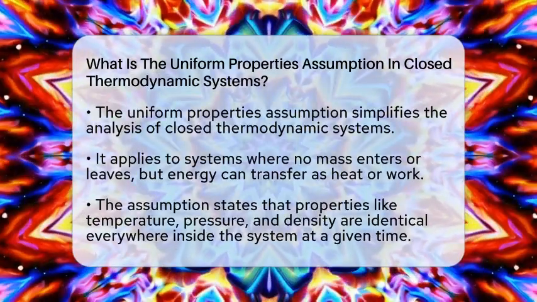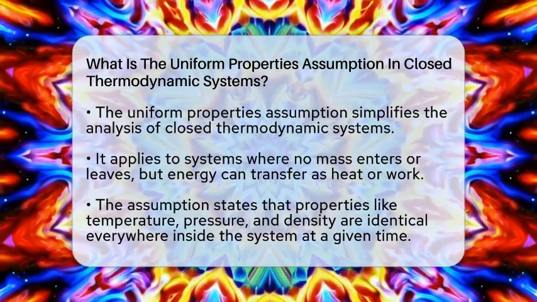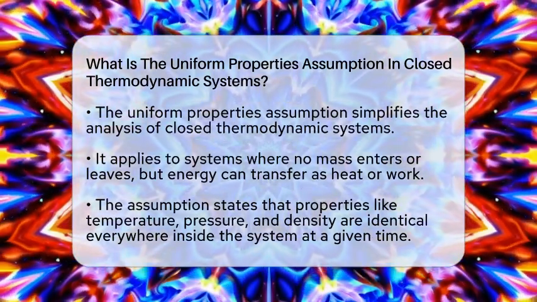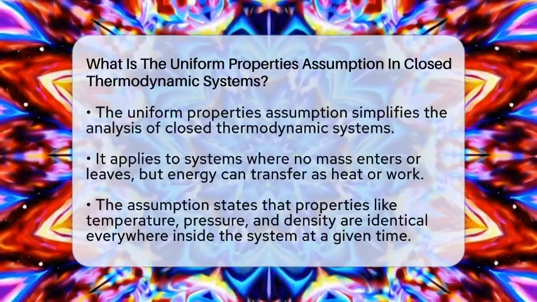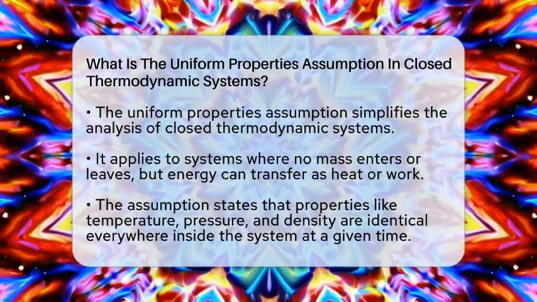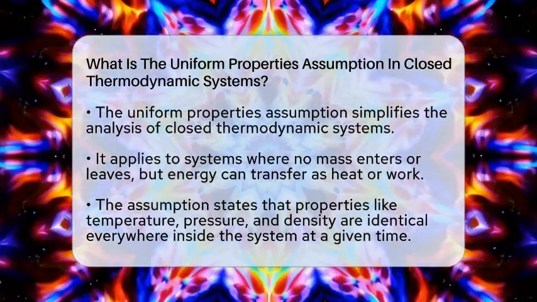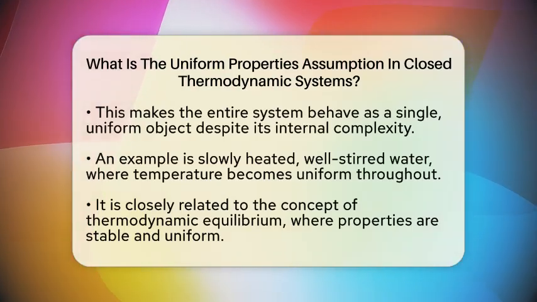When we say a system is closed, it means no mass enters or leaves the container, but energy can flow in or out as heat or work. Now, the uniform properties assumption says that at any given moment, the temperature, pressure, and density are the same everywhere inside the system.